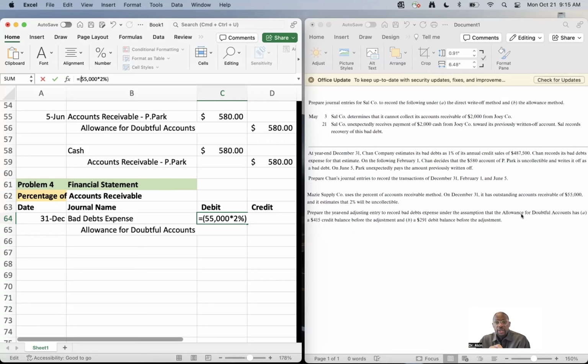Cool. So remember, you want to put this in your notes. If there is a credit balance in allowance for doubtful accounts, then we subtract it from the uncollectible amount. If there is a debit balance left in the allowance for doubtful accounts, then we add it to whatever that uncollectible amount is. So for A, it says that we have a $415 credit balance left. So we're going to do 55,000 multiplied by 2% minus that credit balance of 415.